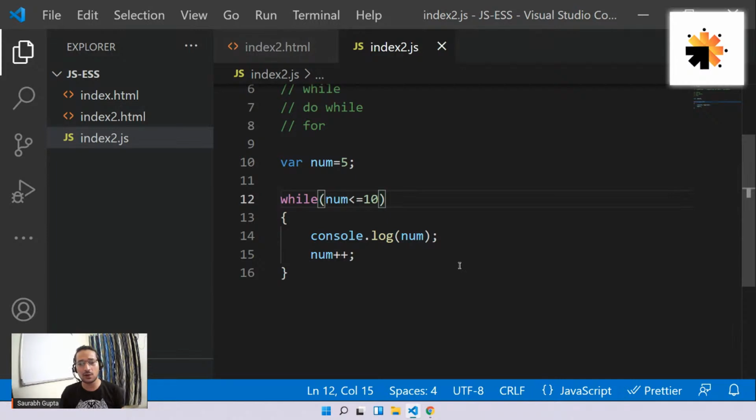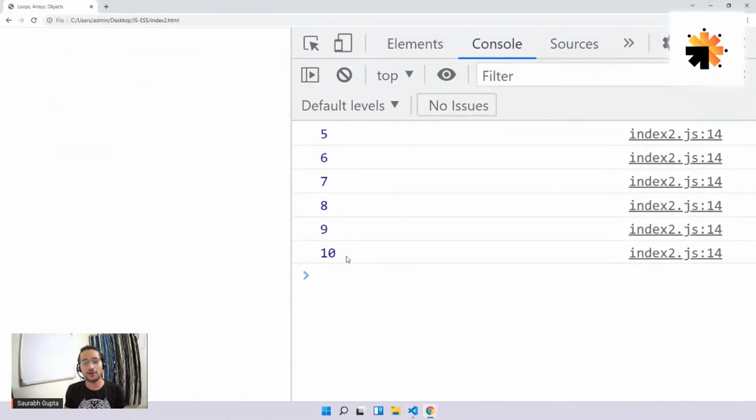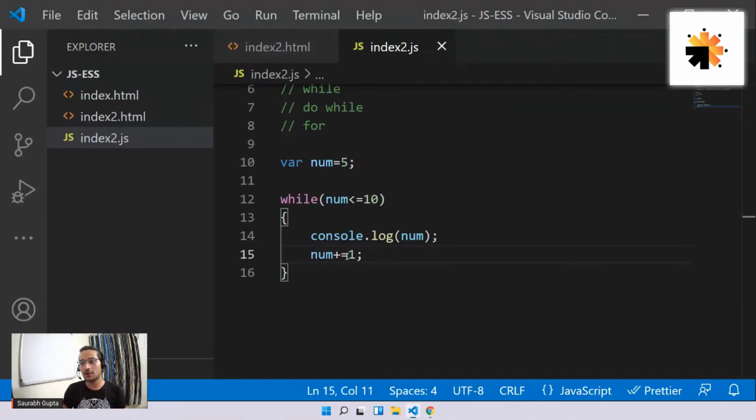Okay. What about num plus equal to 1? That is also fine, buddy. It's exactly similar to num equal to num plus 1, right? Yes, why not? You can do that. Yes, definitely. It is exactly similar to num equals num plus 1. Yep, why not? Here we go. Same thing. Okay. So guys, that's how loops work.